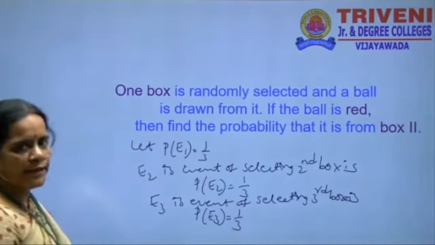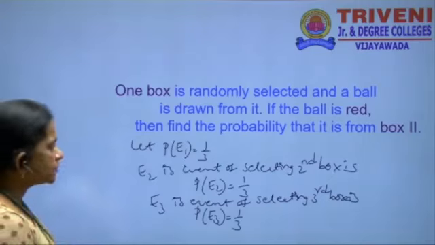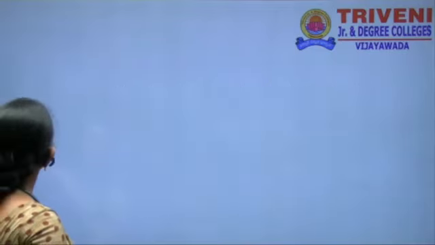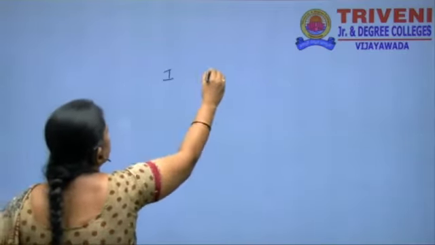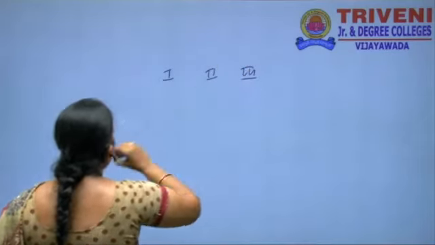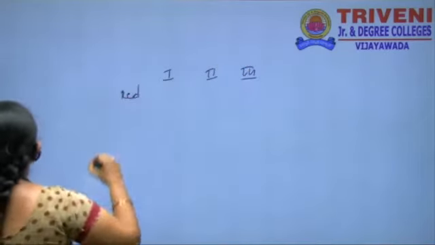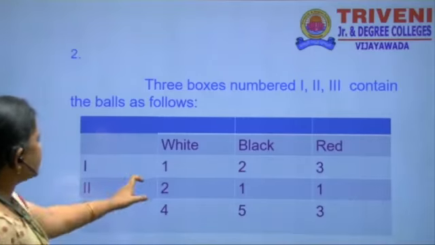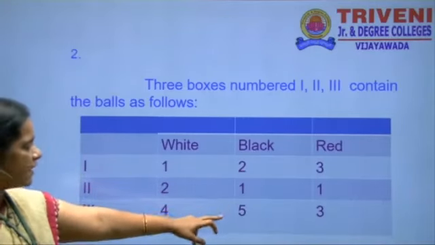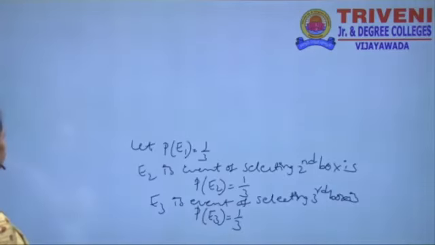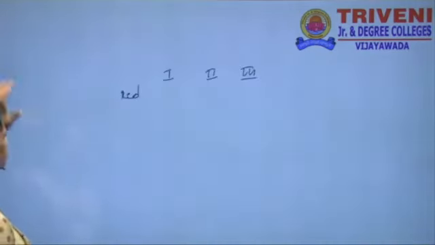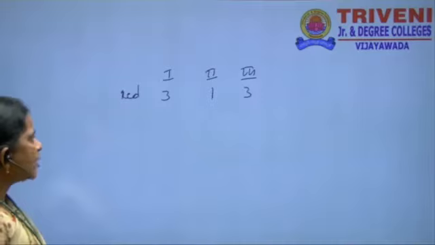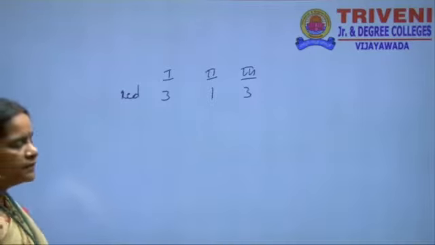We have to select only red balls from box 1, box 2 and box 3. The first box has 3 red balls, the second box has 1 red ball, and the third box has 3 red balls.